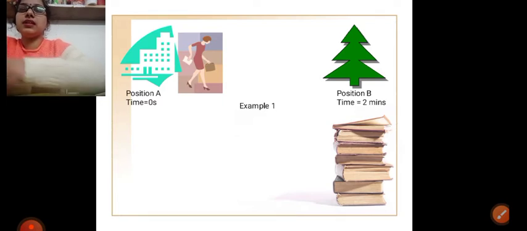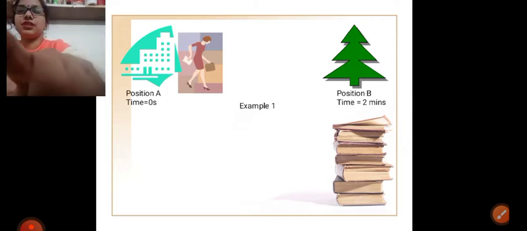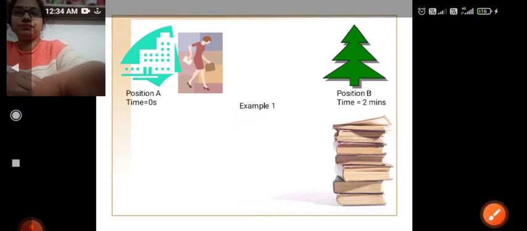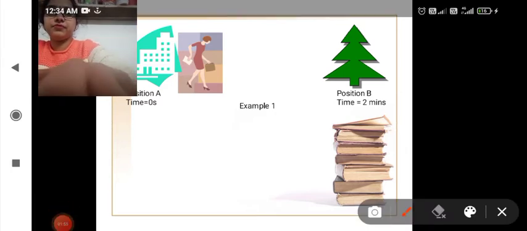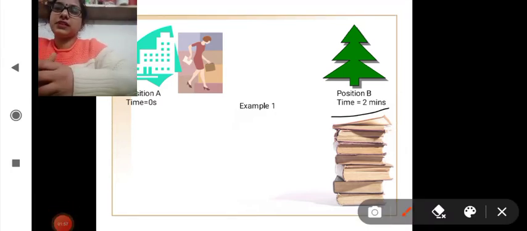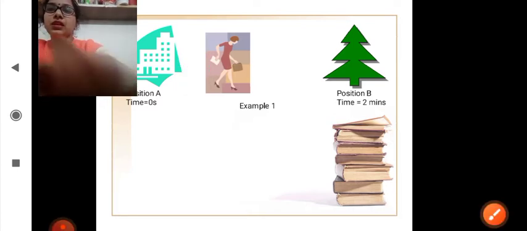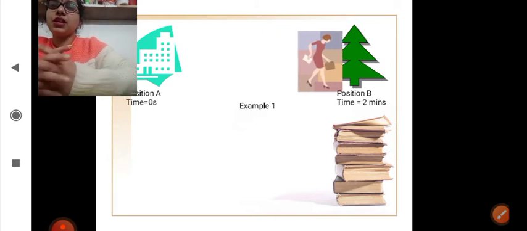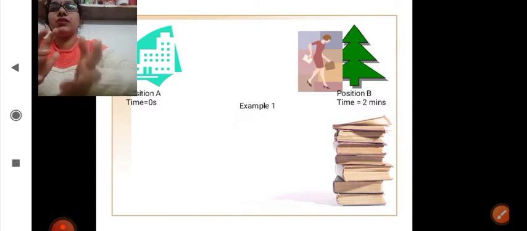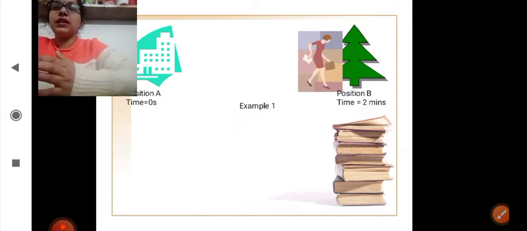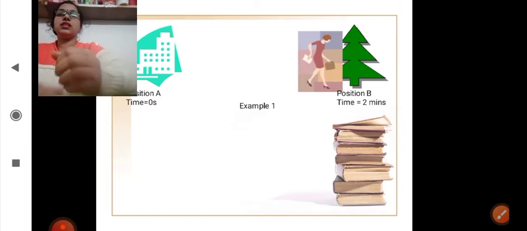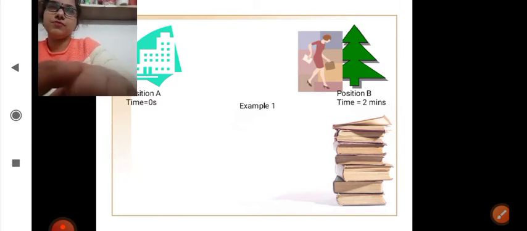Here the building is at a stationary position. It does not change. That means it is at rest. Same goes for this tree right here. It is also at rest. The lady which we are seeing is moving from point A to position B, that is near the tree. That means the lady is moving with respect to the building and the tree. So this goes in the category of motion.